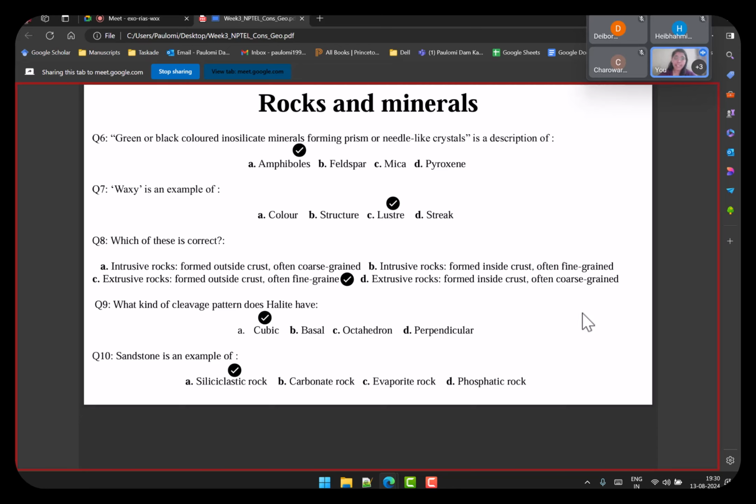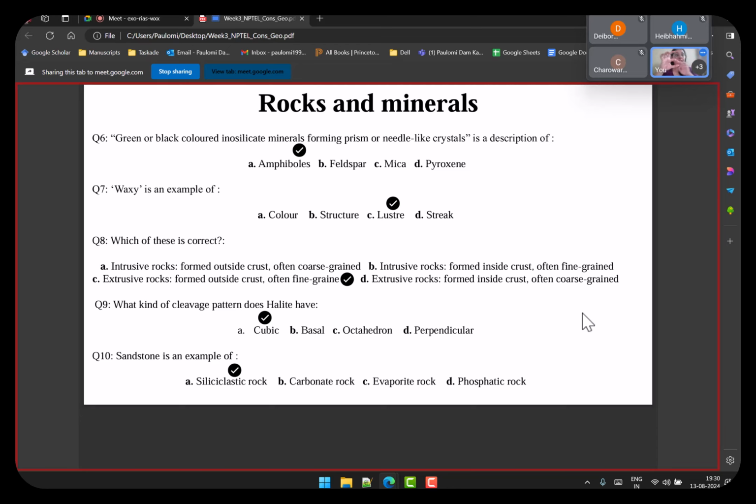So you need to remember halite, what type of rock it is, and it's composed of, if you remember, salts, and the arrangement of the atoms is cubic in nature. That's why the cleavage pattern is cubic. So if you have any other planes, for example basal, octahedron, perpendicular, basically cubes are arranged in this form. So this is one cube, then you have one cube, one.